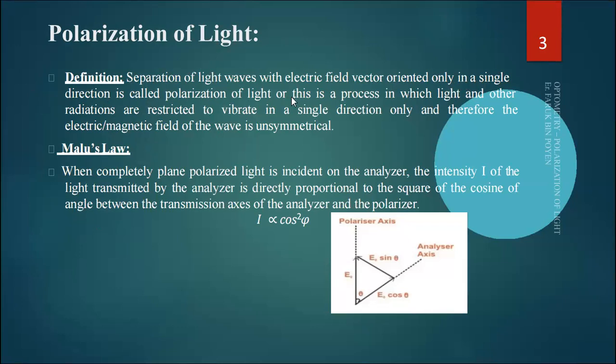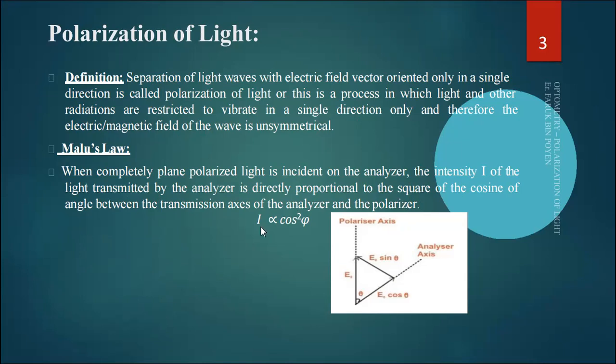polarization of light. Or this is a process in which light and other radiations are restricted to vibrate in a single direction only, and therefore the electric or magnetic field of the wave is asymmetrical. So Malus's law: when completely plane polarized light is incident on the analyzer, the intensity I of the light transmitted by the analyzer is directly proportional to the square of the cosine of the angle between the transmission axis of the analyzer and polarizer.